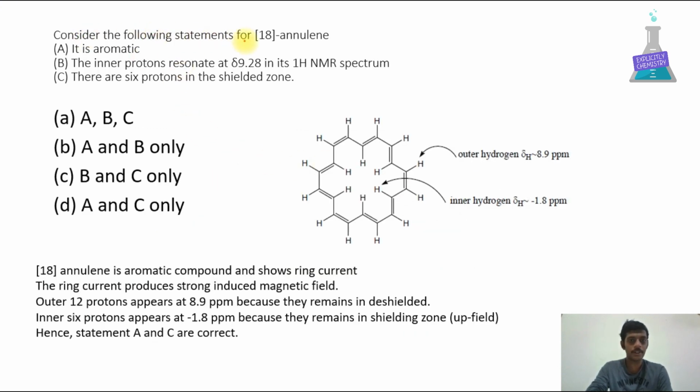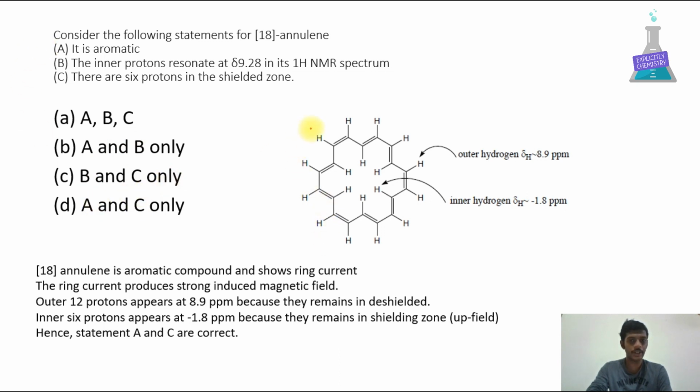Consider the following statements for 18-annulene. A. It is aromatic. B. The inner proton resonates at delta 9.28 in its proton NMR spectrum. C. There are 6 protons in the shielded zone. Which of the options are correct? A, B and C; A, B only; B, C only; and A, C only.